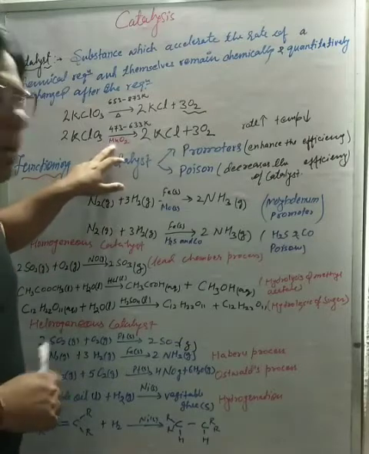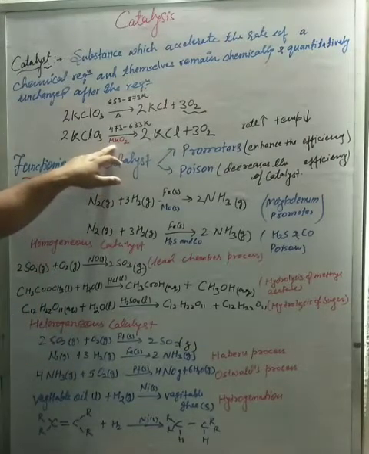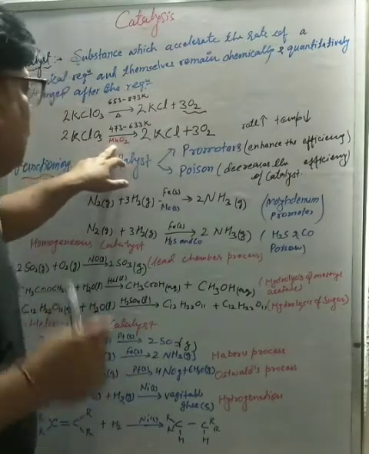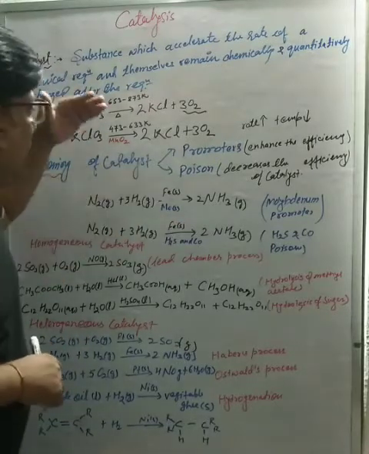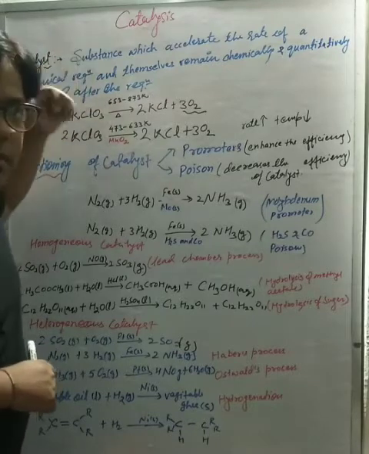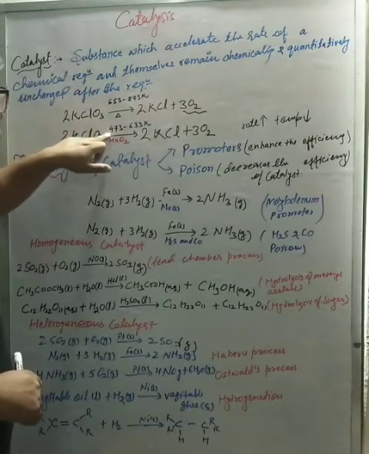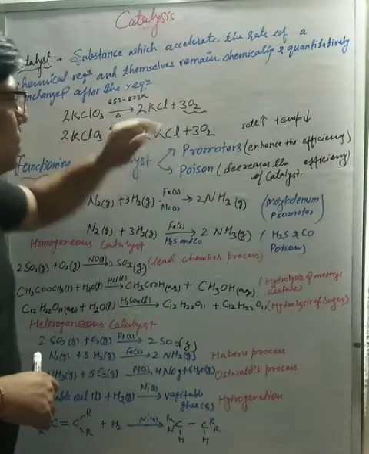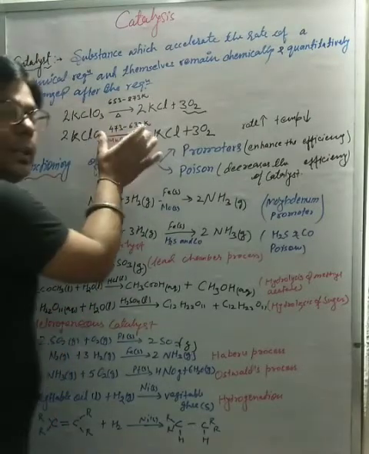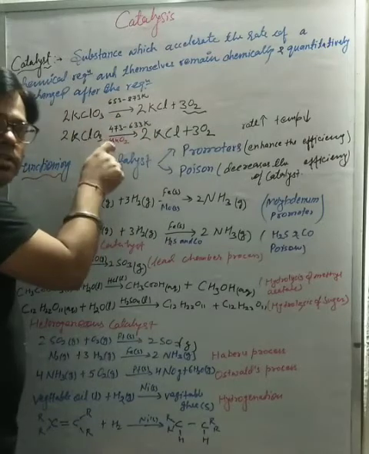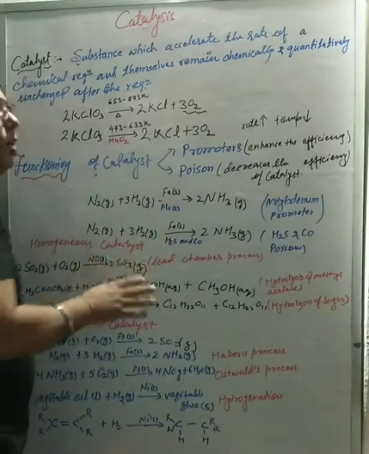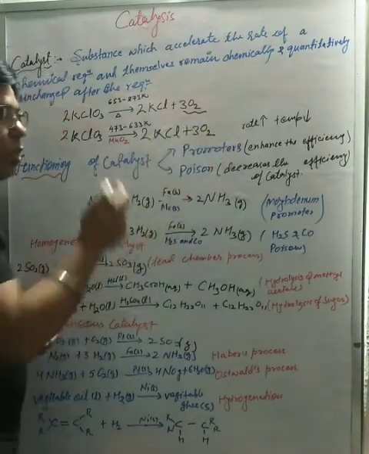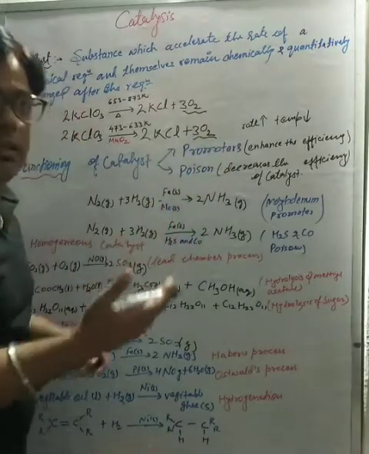When we add MnO2, manganese dioxide, in the same reaction and supply less heat than previous, that is 473 to 633 Kelvin, then on decreasing temperature and adding a foreign substance, that is MnO2, the rate of reaction increases and production of O2 is higher than the previous one.